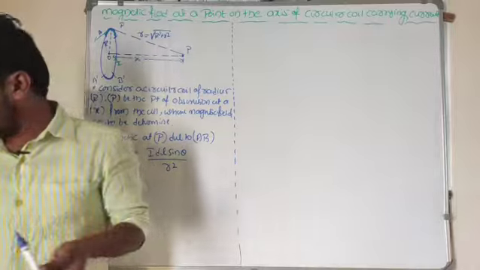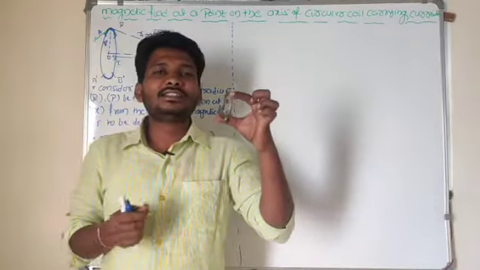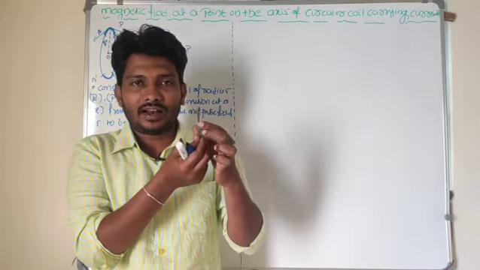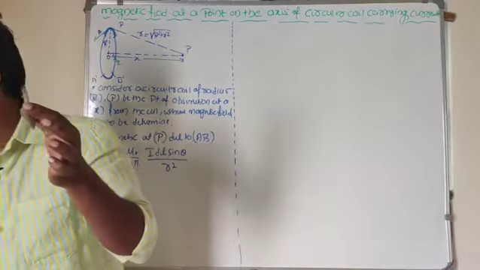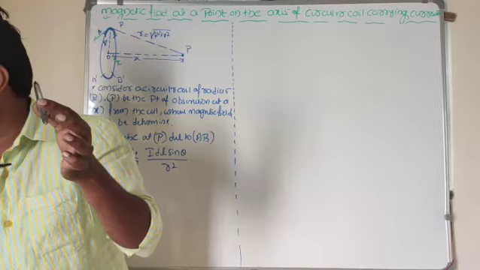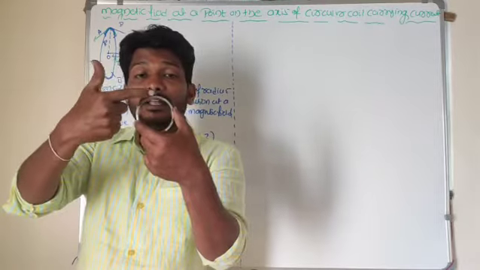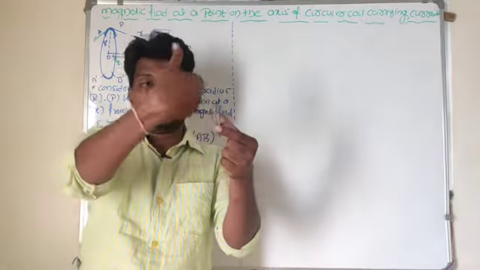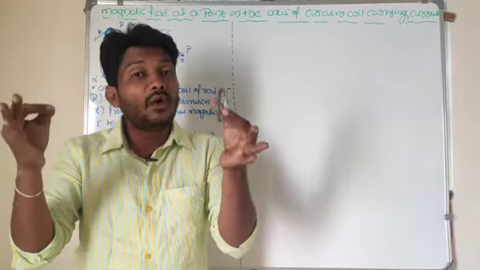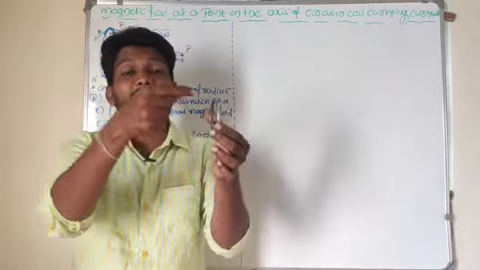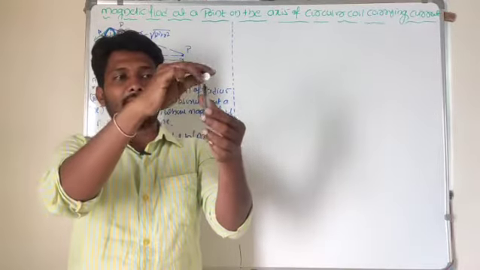Now look here. This is one circular coil, right? I choose length elements on the upper side and lower side here. Let me explain these things. Upper side length element. What is the direction of this length element? The length element is in this direction, inward direction. For example, the point of observation is in this direction. Then what is the angle between the length element and the position vector?